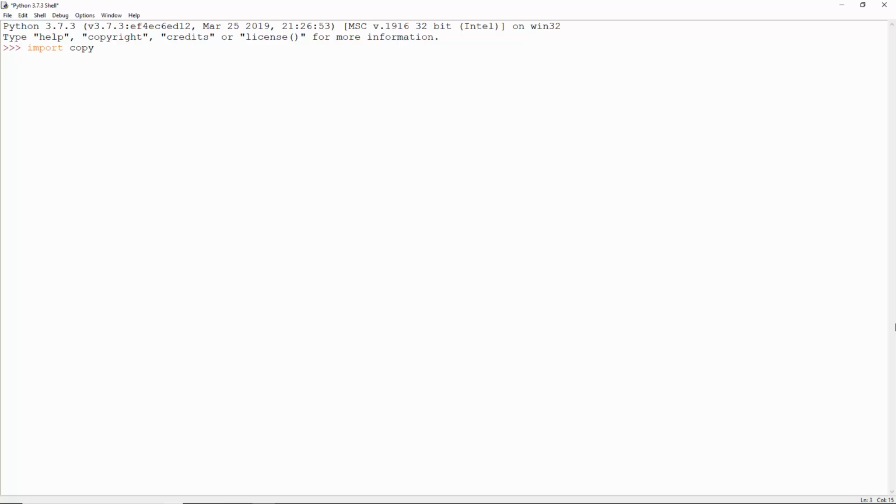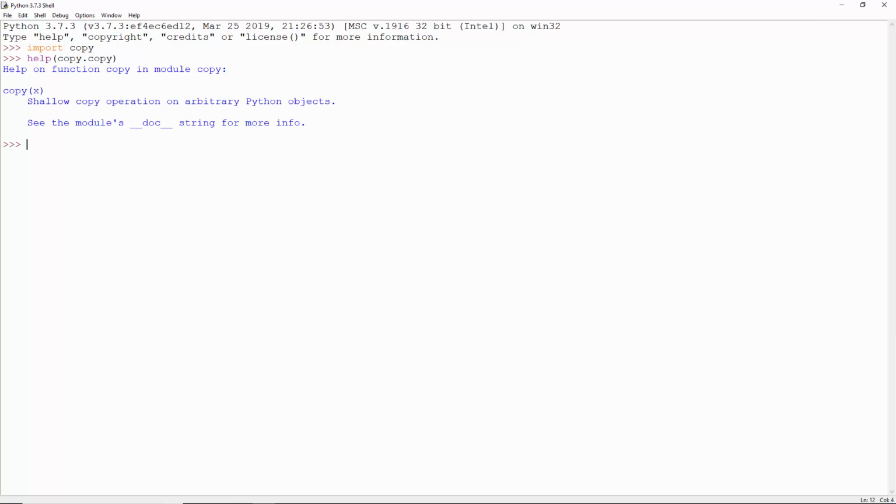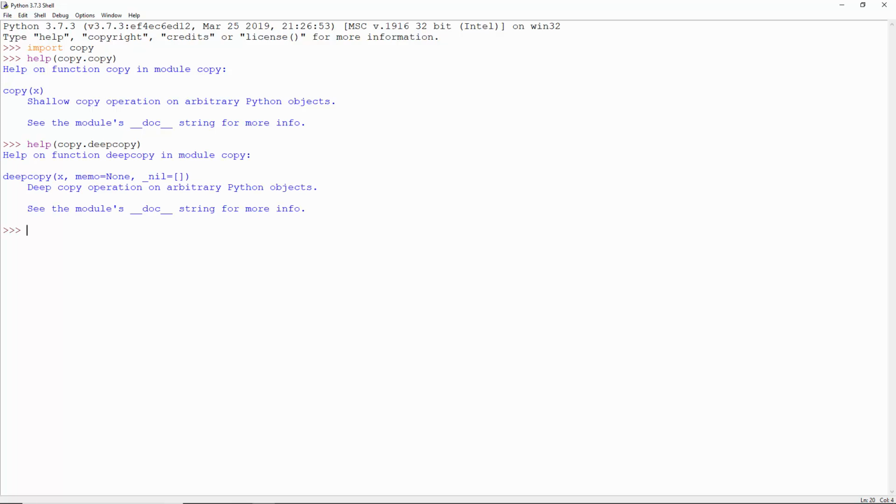The copy module in Python creates an object's copy so we can alter the copy while not touching the original object itself. The copy function performs a shallow copying operation on the object, and the deepcopy function performs deep copying. And the exception that this module raises is this one.